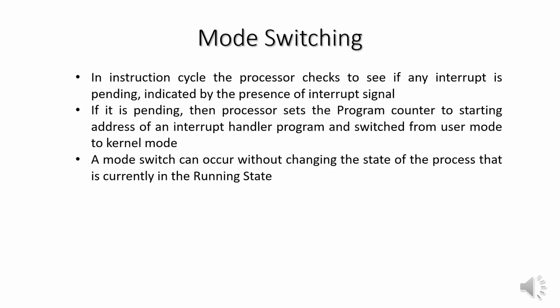During the instruction cycle, the processor keeps checking for an interrupt signal, which indicates that an interrupt is pending. If an interrupt is pending, then the processor sets the program counter to the starting address of the interrupt handler and changes the mode from user to kernel. We know that the program counter stores the address of the next instruction to be executed. A mode switch will not affect the process which is currently in the running state.